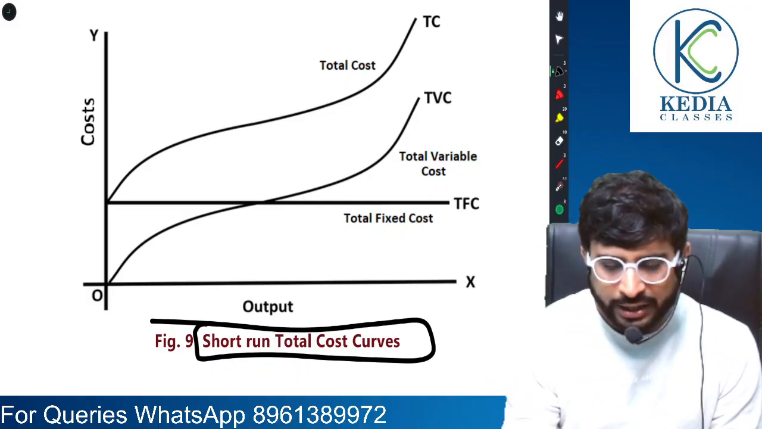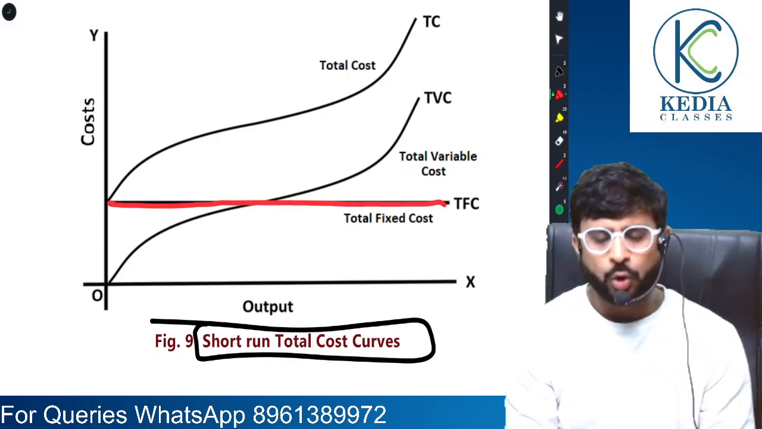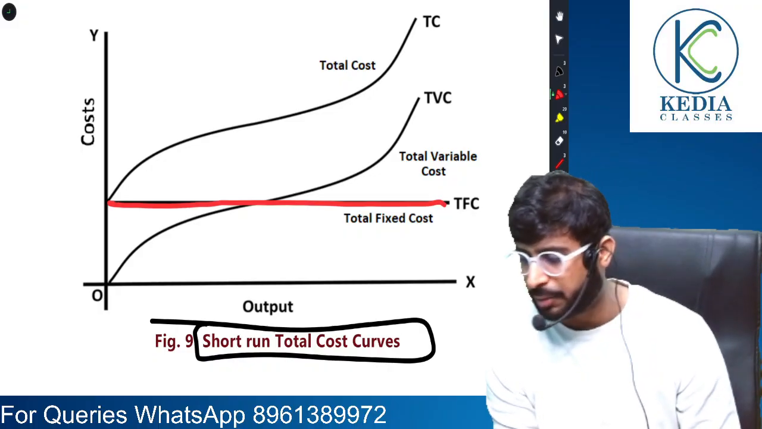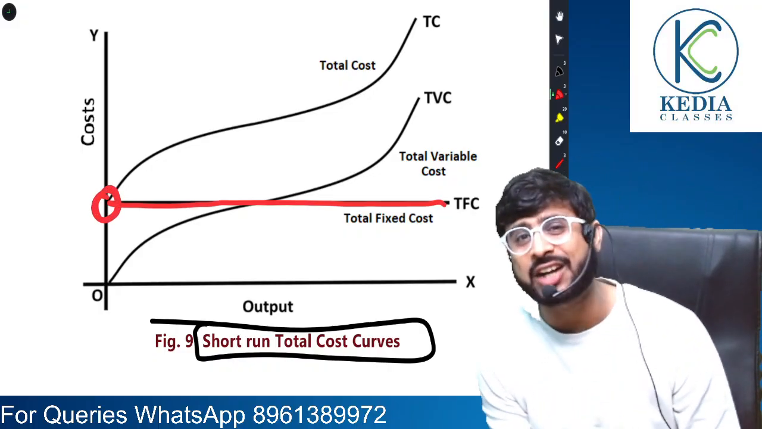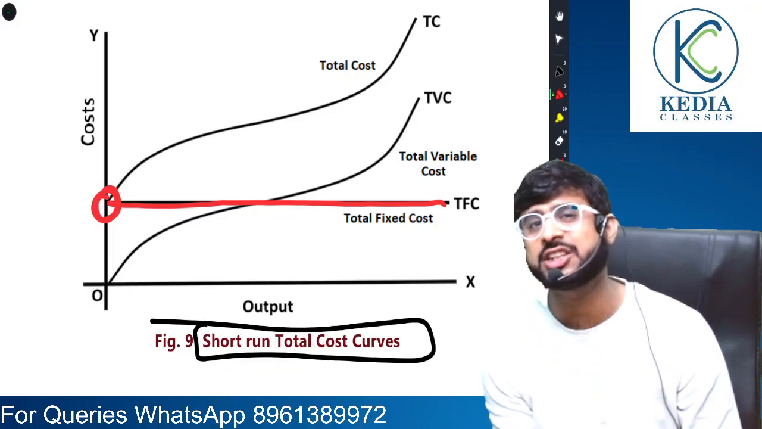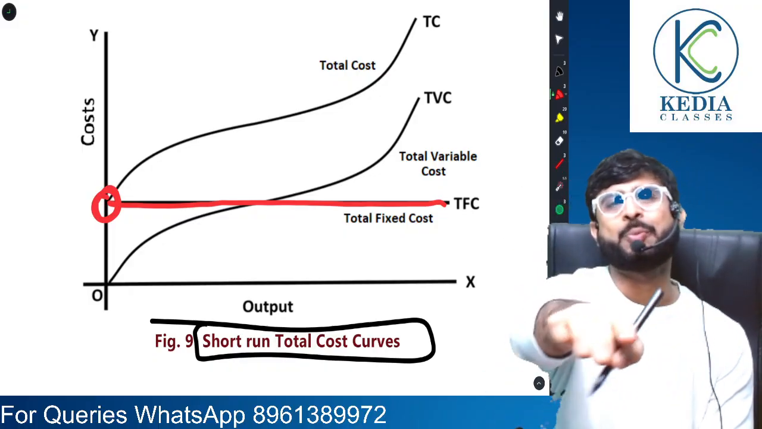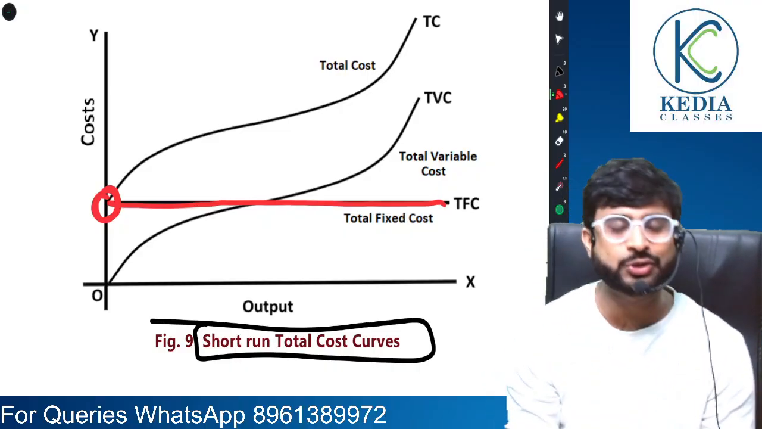So as you have already seen, total fixed cost is constant. Now where does total fixed cost start from? A very important question that can come in the exam. You see, it starts from the y-axis. Why does TFC start from the y-axis? Because even if nothing is produced, it still has to be incurred. Yes, sir. Understood, sir.